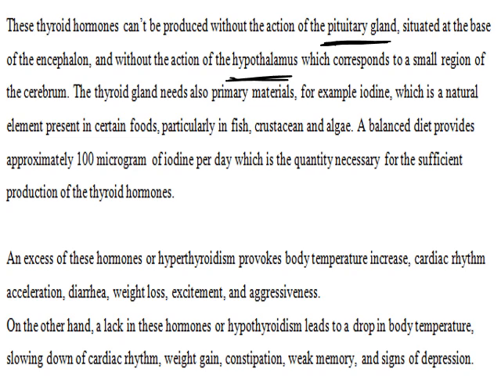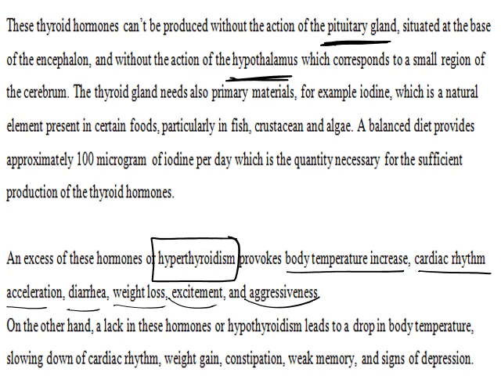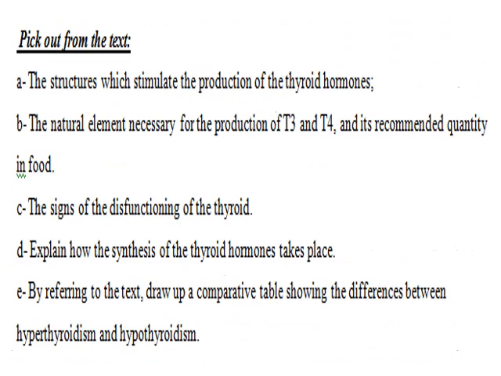of the thyroid hormones. An excess of these thyroid hormones, called hyperthyroidism, provokes an increase in body temperature, cardiac rhythm acceleration, the heart beats faster, diarrhea, weight loss, excitement, and aggressiveness. On the other hand, a lack of hormones, or hypothyroidism, leads to a drop in body temperature, slowing down of cardiac rhythm, weight gain, constipation, weak memory, and signs of depression.